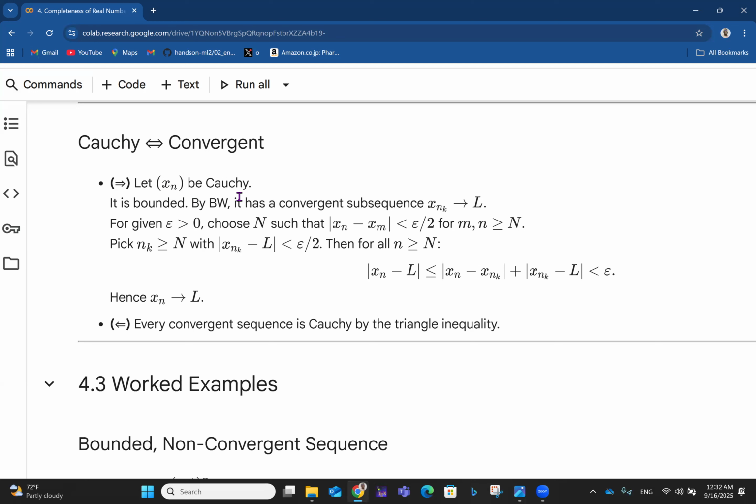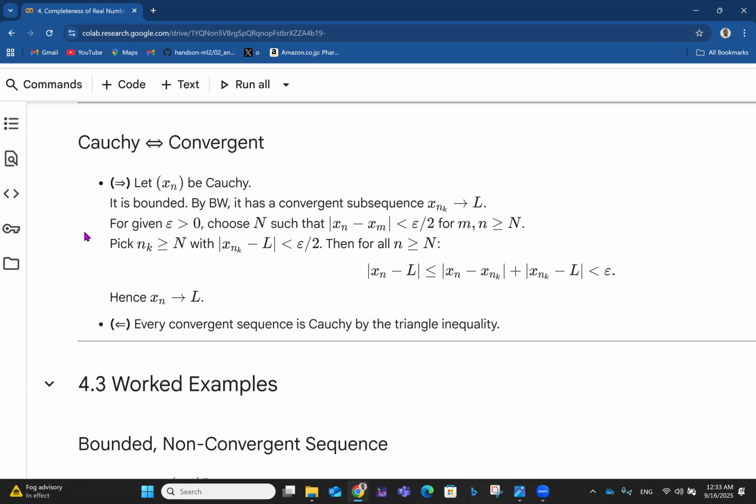Then by the Bolzano-Weierstrass theorem, because it is bounded, and Bolzano-Weierstrass says that a bounded sequence has a convergent subsequence, it automatically means that it has a convergent subsequence xnk, and because xnk is convergent, xnk approaches a particular limit L. So for given epsilon greater than 0, you want to choose a particular value N such that the absolute value of xn minus xm is less than epsilon divided by 2 for m, n greater than or equal to N.